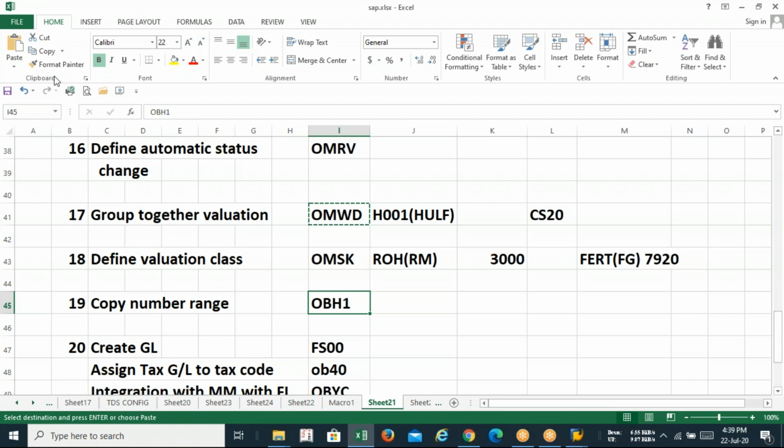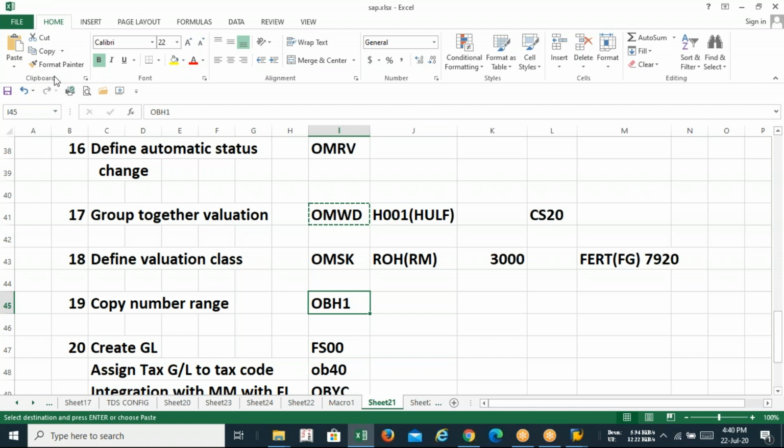And in number range key, you can see that 0, 1, 2, 3, 16, 18, 17, all of the number range keys are there. So these are the default settings, number range key, guys. 16, 18, 19 is a default setting. So you didn't have to remember anything. You just keep this note along with you. Whenever you get a chance to configure, you just check the number range key.